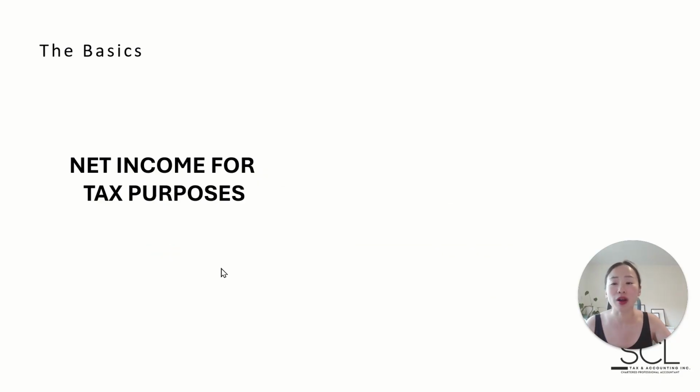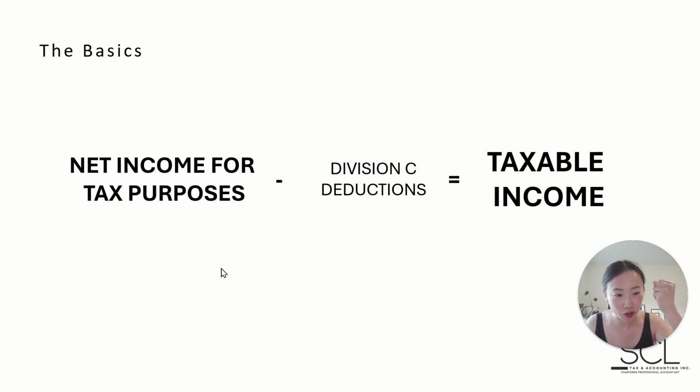Okay, so once you arrive at that, then of course we need to make our way to taxable income, because taxable income is what drives the calculation. And so if you're ever curious, if you're ever asked on the phone, what is your taxable income? They're talking about line 26000.